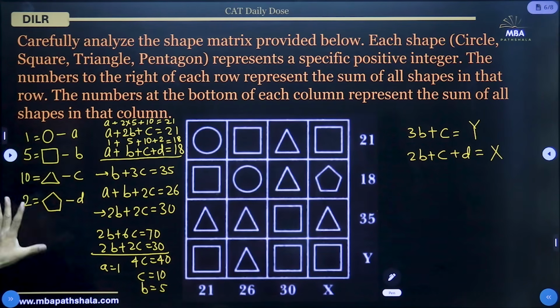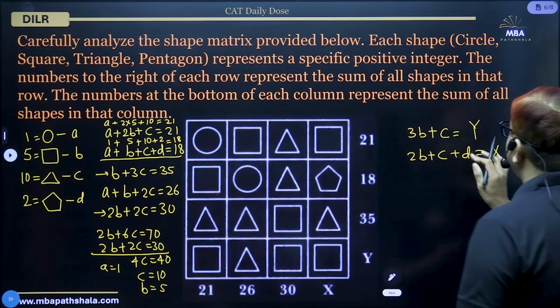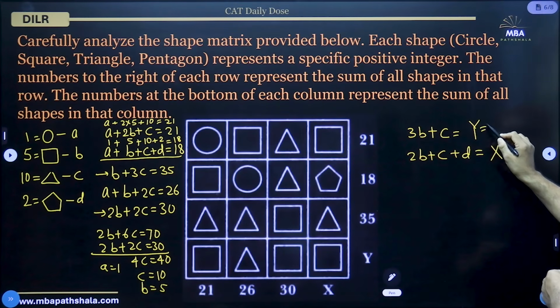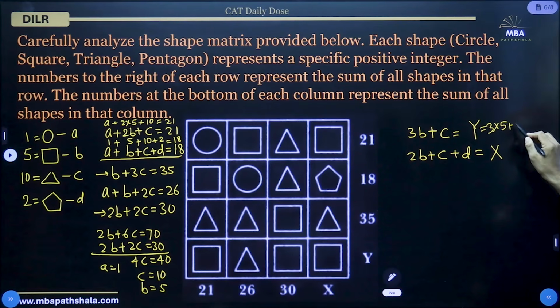Once these values are known, we can find out the value of 3B and C also. So this will be 3 into B, which is 5, plus 10. So that is 25.